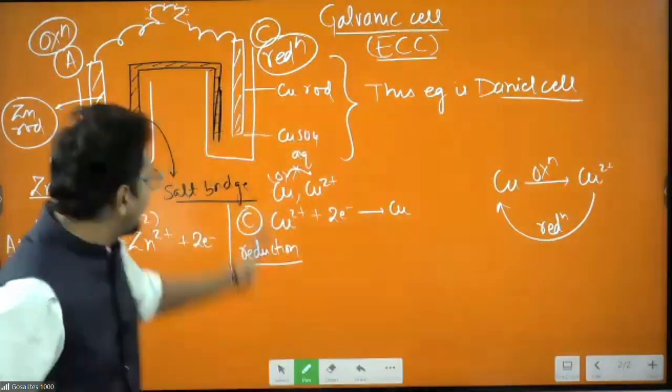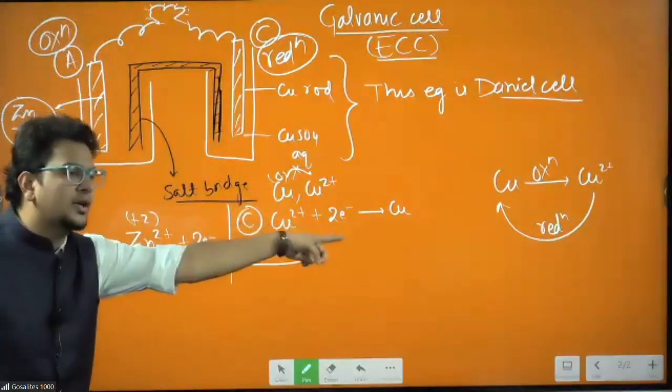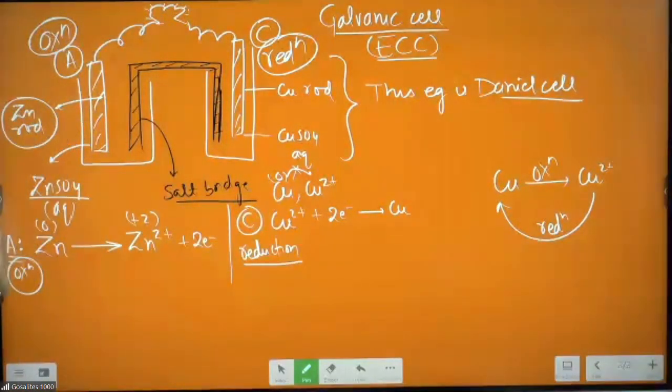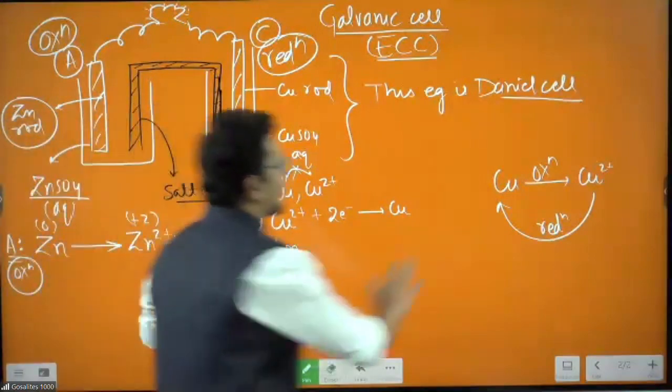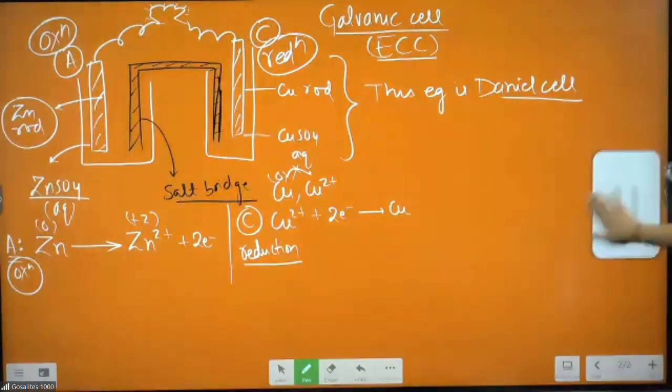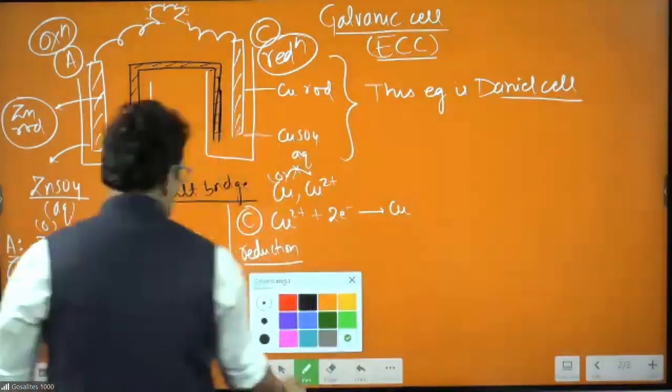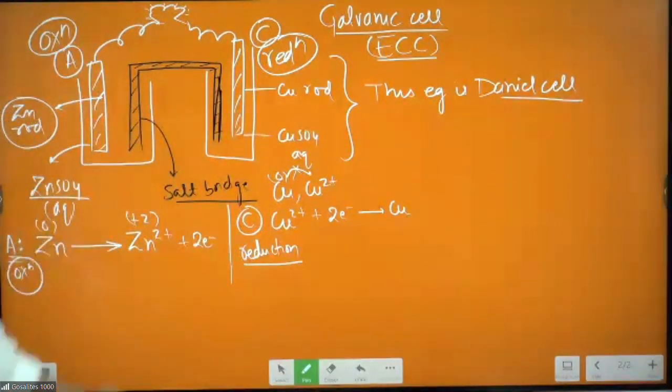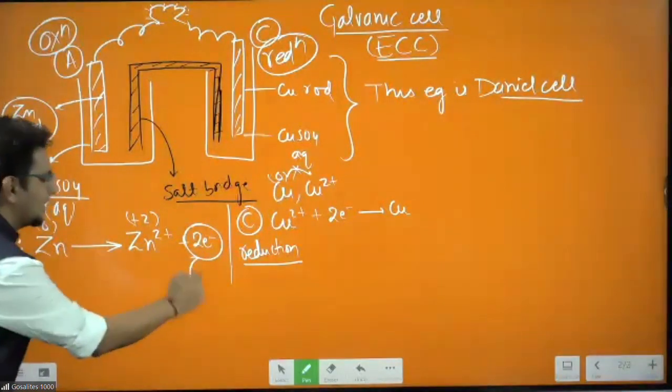What do I want? At cathode, I want reduction, so I will make sure a reduction reaction is there. At anode, I want oxidation, so you have to make sure an oxidation reaction is there. Then this is the anode and cathode reaction. Now what will happen? Anode releases electron. Check, anode is releasing electron.